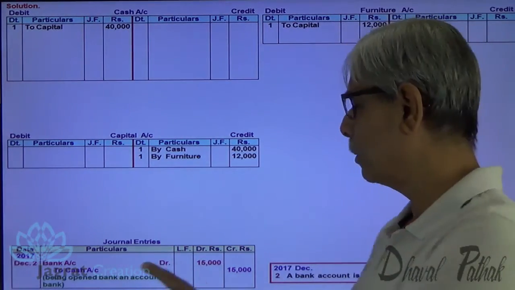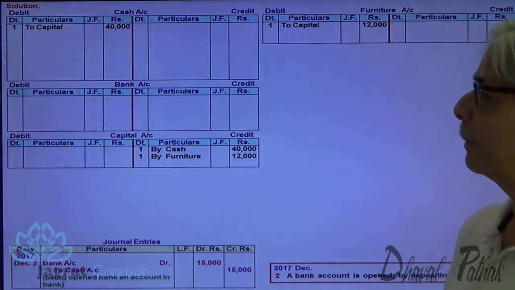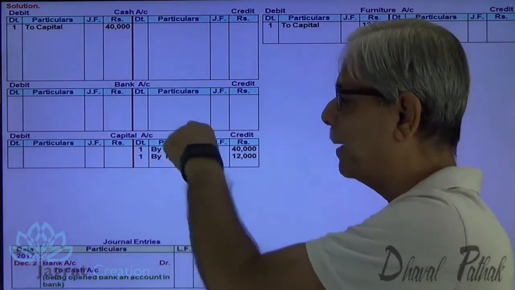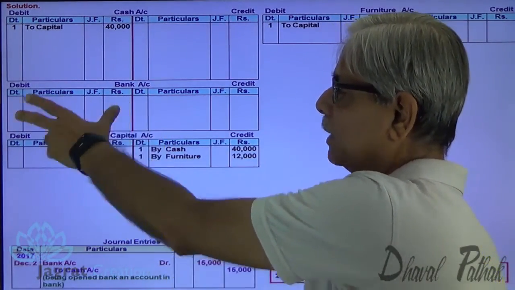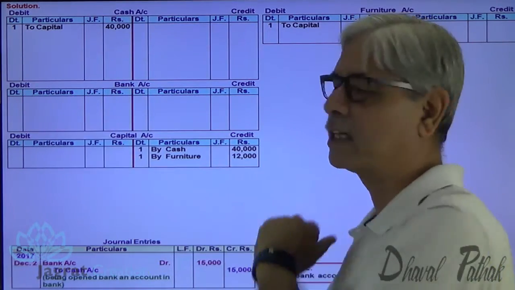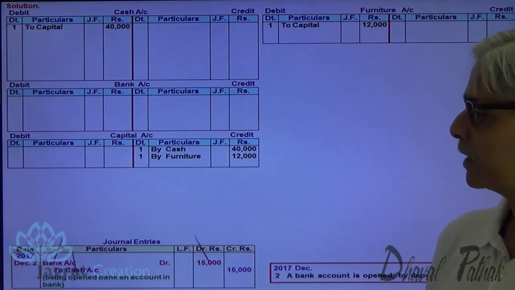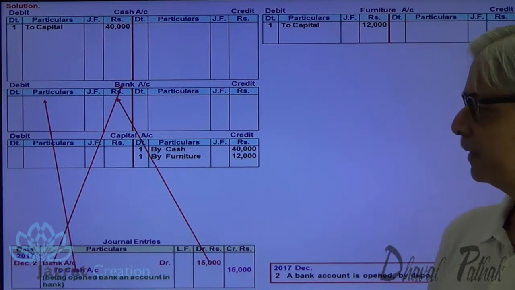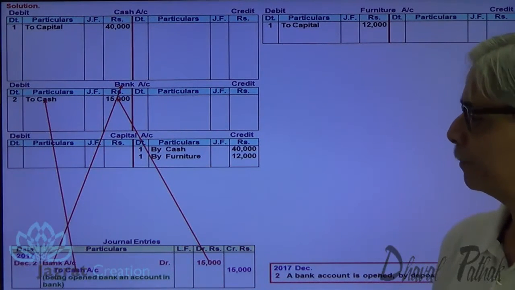Write on the debit side of bank account 15,000. I don't have bank account, so let me prepare bank account. I have prepared bank account. Write on the debit side of bank account: this date, particulars, journal folio, in rupees. This much portion is known as the debit side. So write on the debit side of bank account. First write the date, then write the name of the opposite account, to cash, amount 15,000.